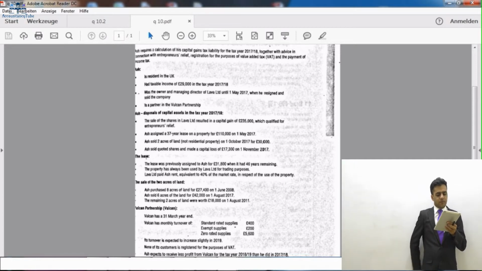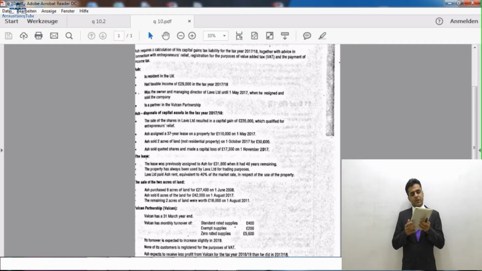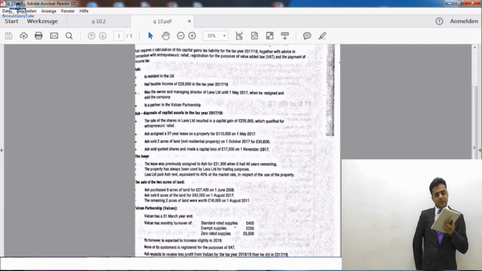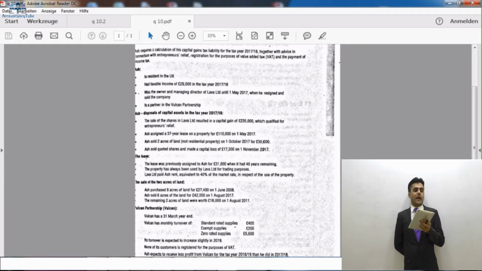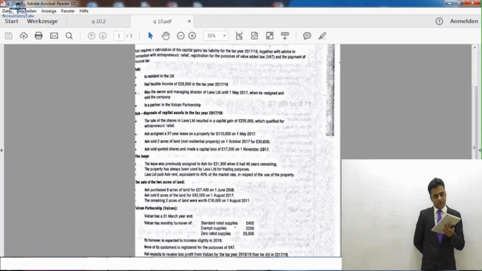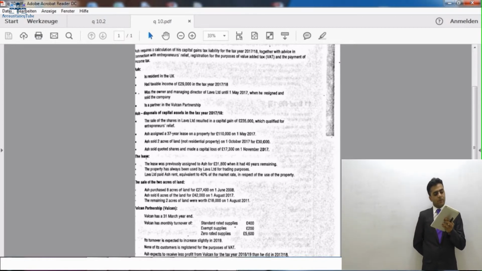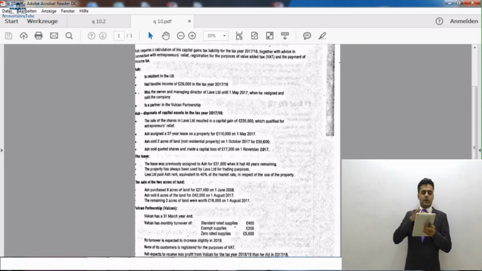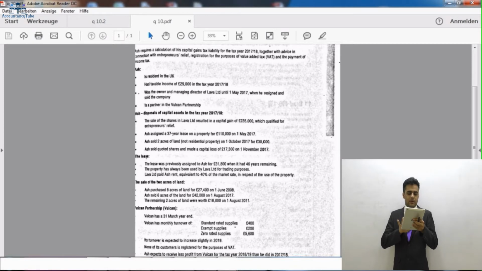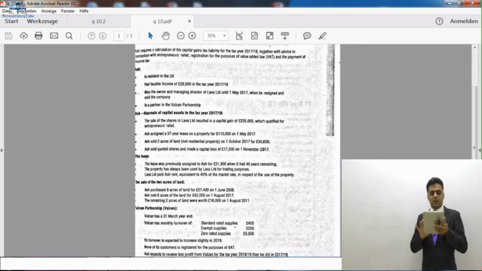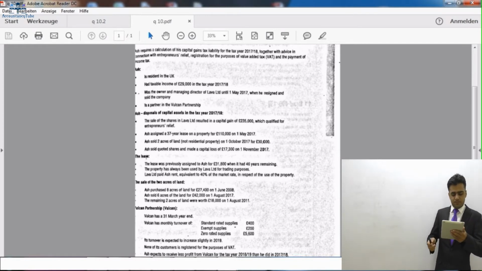Now in requirement B, part A2, it says calculate Ash's capital gains tax liability. So we have to calculate Ash's capital gains tax liability for the tax year 17-18 on the assumption that the assignment of the lease does qualify as an associate disposal, and that entrepreneur relief will be claimed where possible. Now let's do this question on the board.